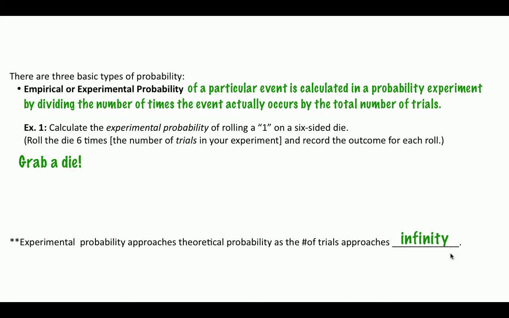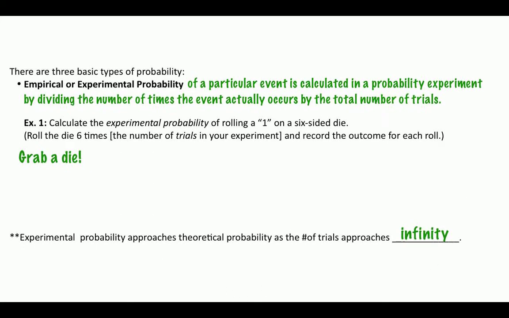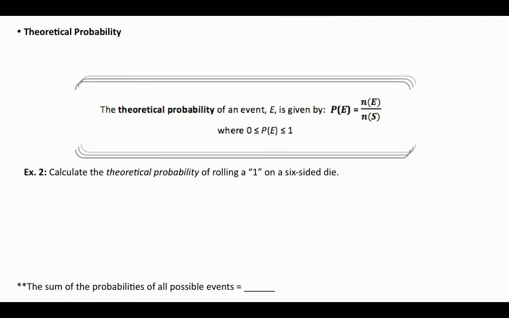This is an important little distinction: any experiment replicated an infinite number of times is going to give us a theoretical probability. You can think about having an infinite number of trials as kind of similar to a population. The larger your sample is, the more it approximates your population. Likewise, the larger the number of trials, the closer it's going to approximate the theoretical probability, that bigger concept. And so really, most of what this unit is all about is calculating theoretical probabilities.